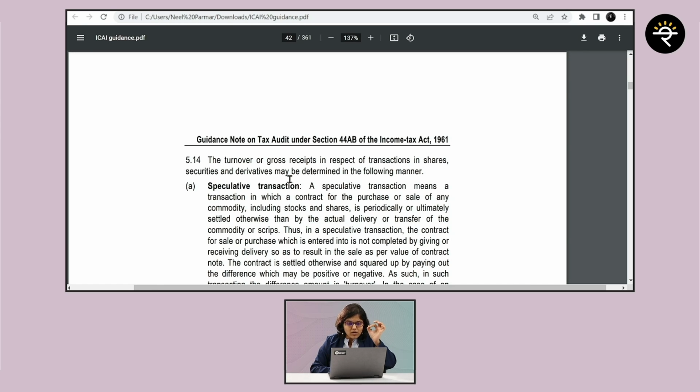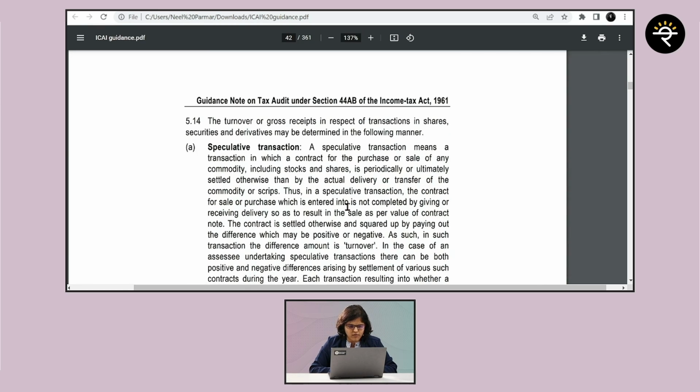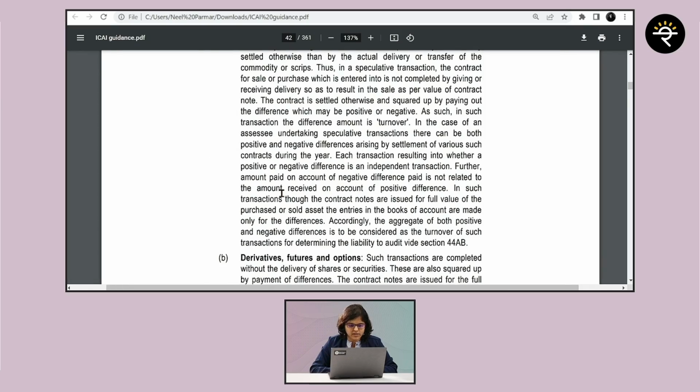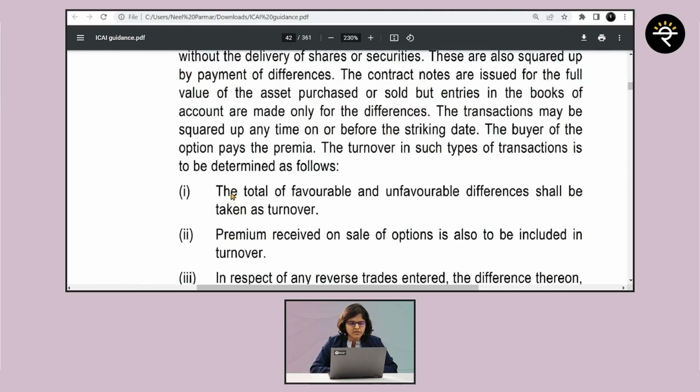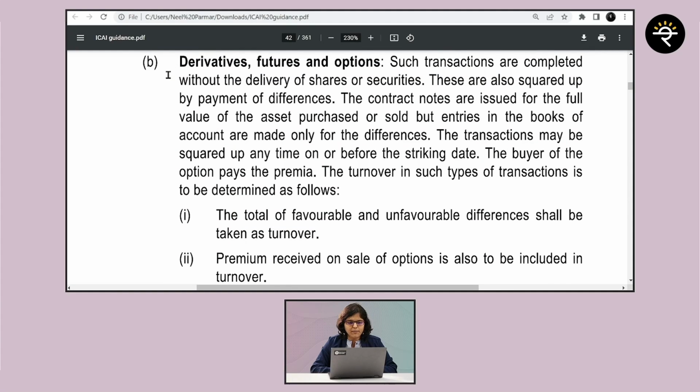The turnover or gross receipts in respect of transactions in shares, securities and derivatives may be determined in the following manner. Okay, fair enough. A1 is speculative transactions, but I hope everyone by now is aware of the fact that futures and options is not treated as a speculative transaction. So for that we are going to go to part B, and in part B you can see very clearly that B part talks about derivatives, futures and options.